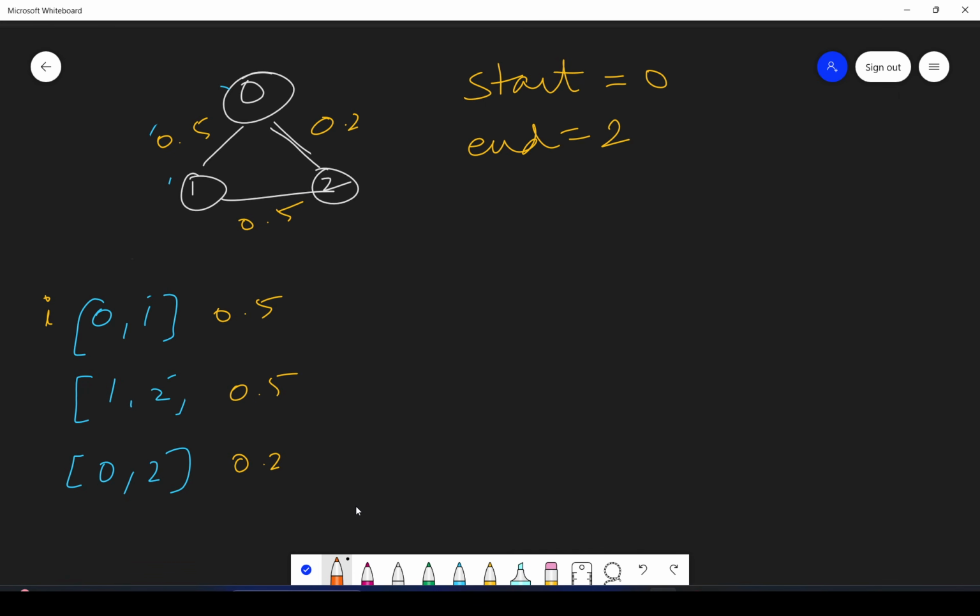Okay. So since this is an undirected graph, when I say there is an edge between 0 and 1, it means it will go from 0 to 1 and it will go from 1 to 0. Okay, since it's undirected. So let's create the adjacency list first. Then we will dry run Dijkstra algorithm so that you are able to understand how it is working. And after that we will see the code. So first of all, I will create the adjacency list.